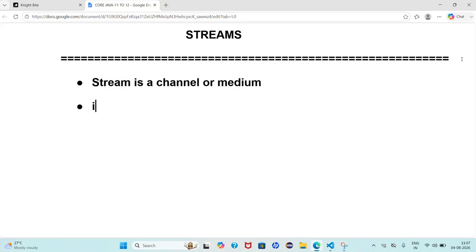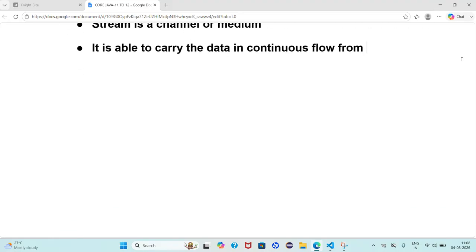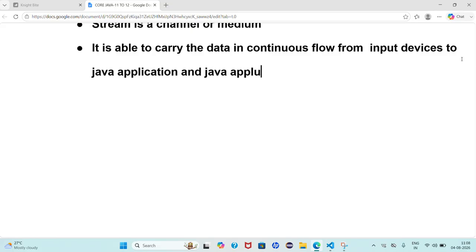Try to understand, sir, what I am saying here. It is able to carry the data in continuous flow from input devices to the Java application and Java application to output devices.